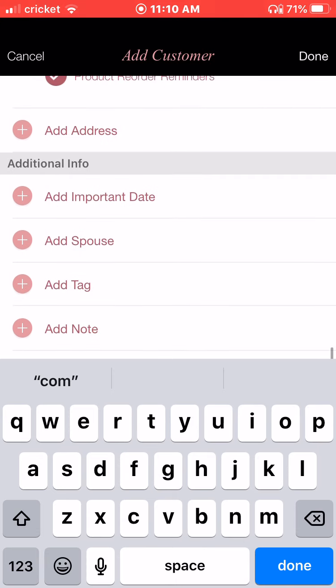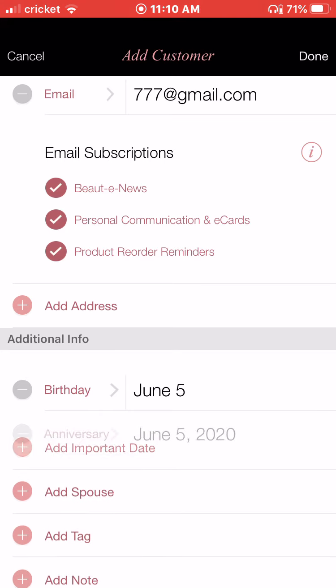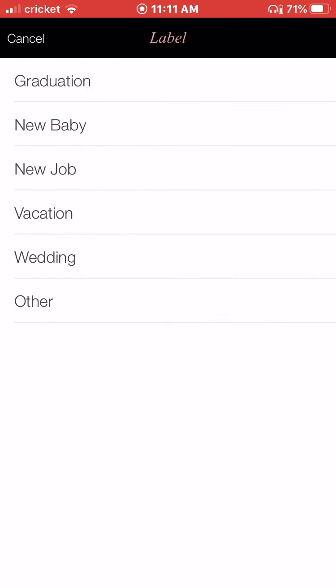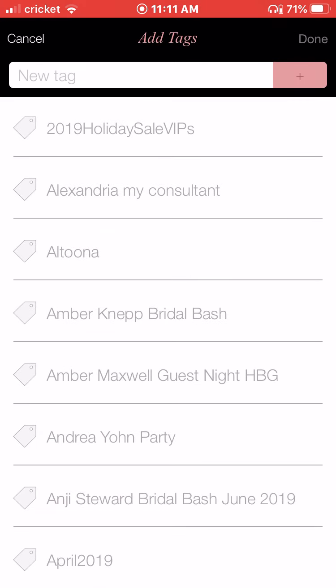I can add her address. Other great information here: birth date. That's important. Make sure you add that in. You could also add anniversary, wedding. You can add as many different dates as possible. Here's the different menu of things you can pick from too, which is cool. Tags. These are super cool.